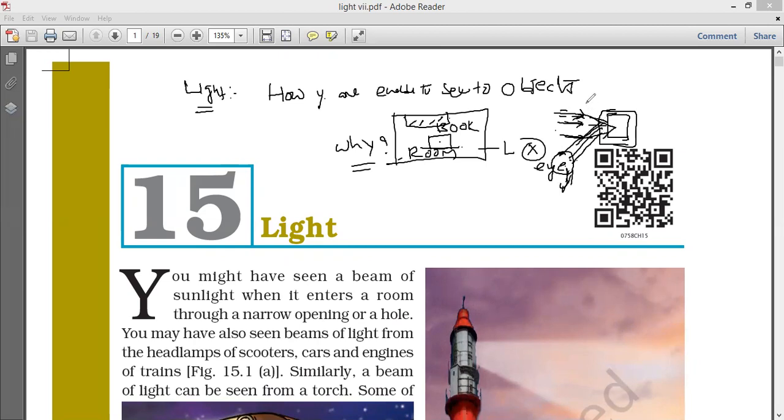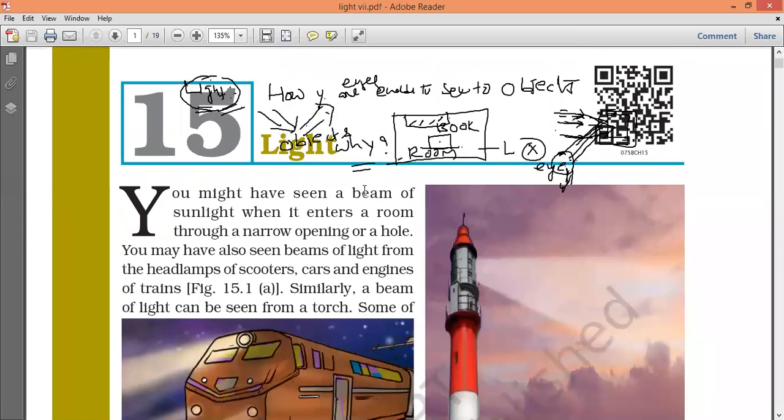That's why, by this way, we can conclude that light is required to see objects. Right? If there is no light, you can't see any object. How are you able to see objects? Whenever light rays fall on the object, they are reflected back and those rays are sensed by our eyes. Okay, that is the light basics. Next we will see one by one.